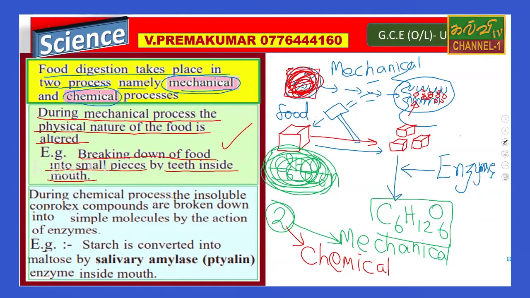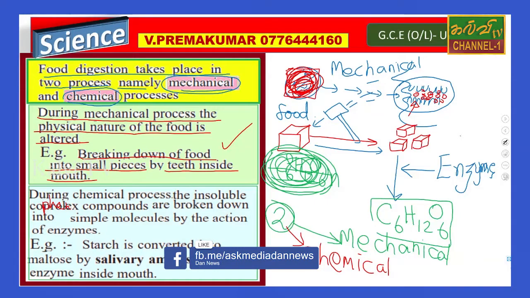These notes are coming from your textbook. You can find the same words, same paragraph. During the chemical processes, the insoluble complex compounds are broken down into simple molecules by the action of enzymes.